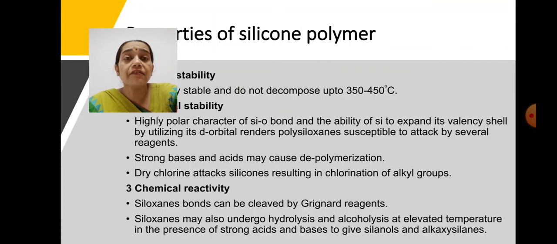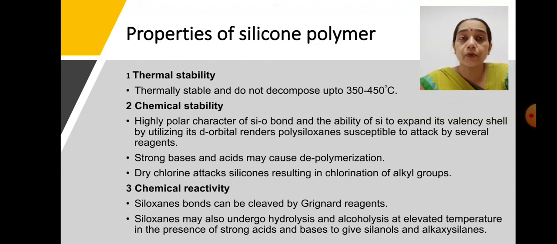Now, if we discuss the properties of the silicone polymer, these polymers are thermally stable, and they usually don't decompose at temperatures of 350 to 450 degrees Celsius. They are thermally stable, meaning that by heating them at low temperature their properties will not deteriorate; they will maintain their properties.